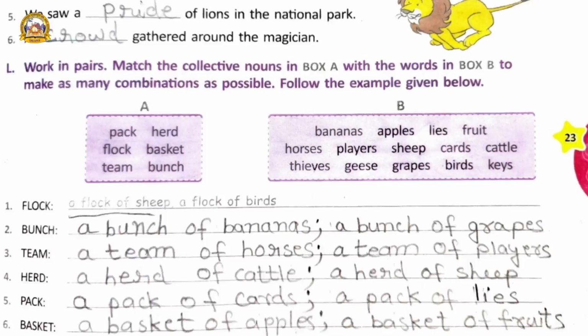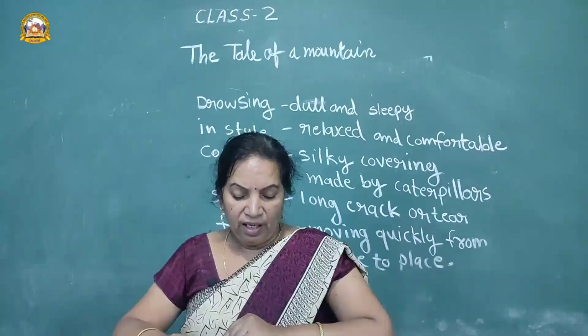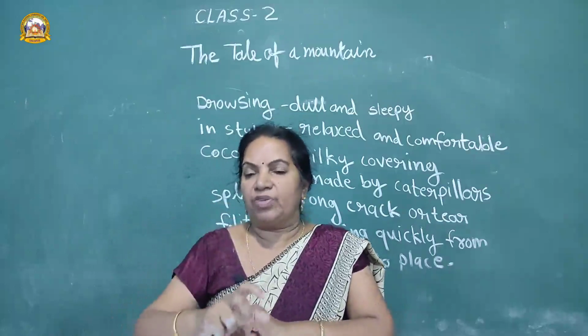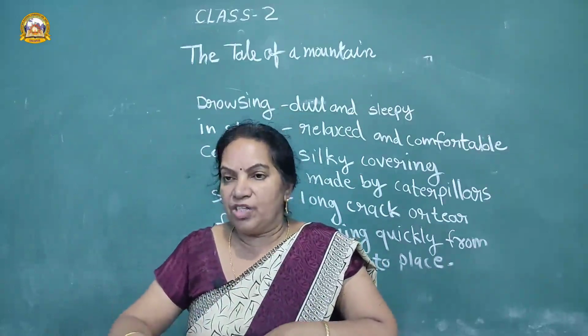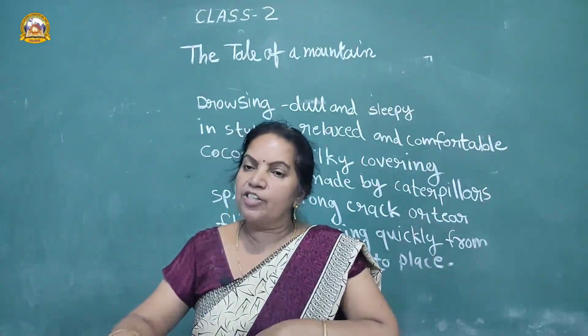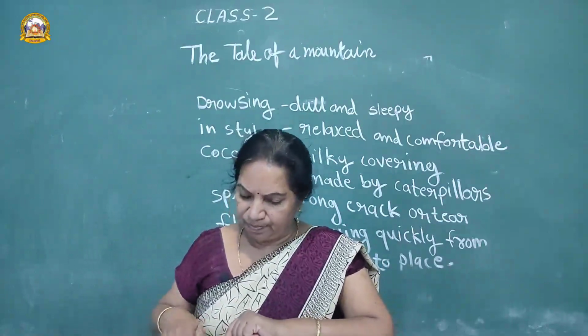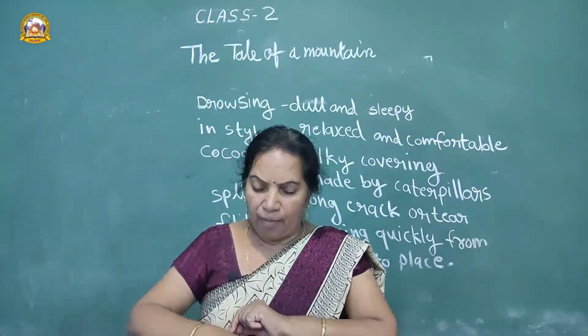6th one, basket. A basket of apples. A basket of fruits. This is mainly a group of things we use collective nouns here. It's very simple only, you have to learn. This is the grammar part.